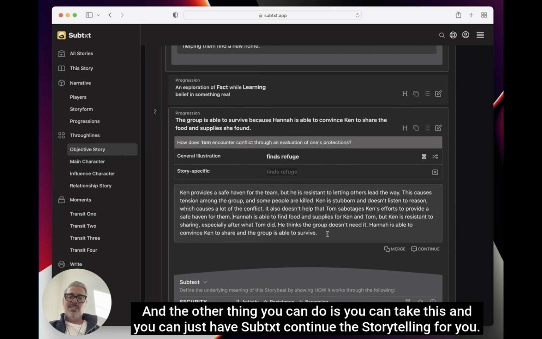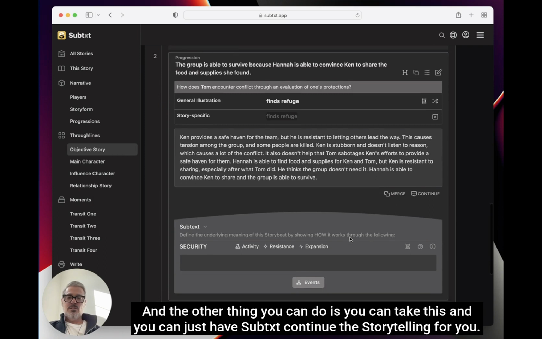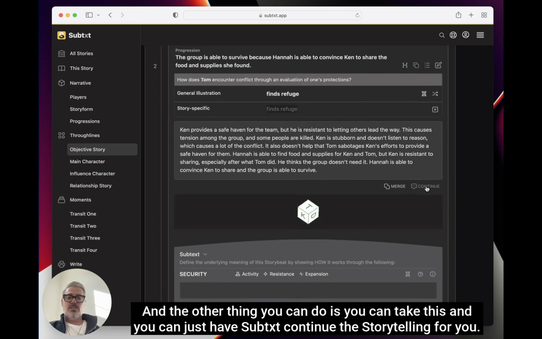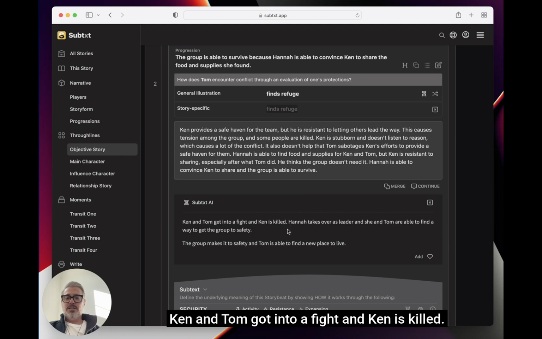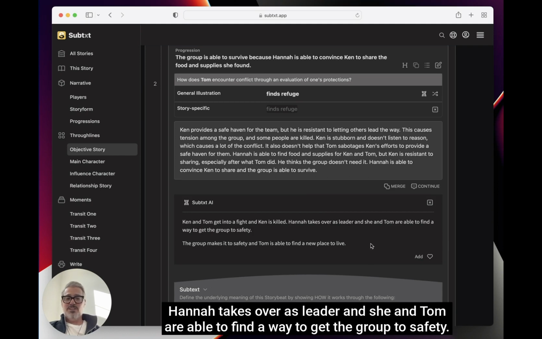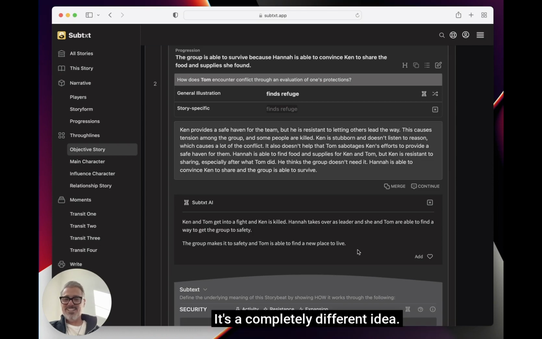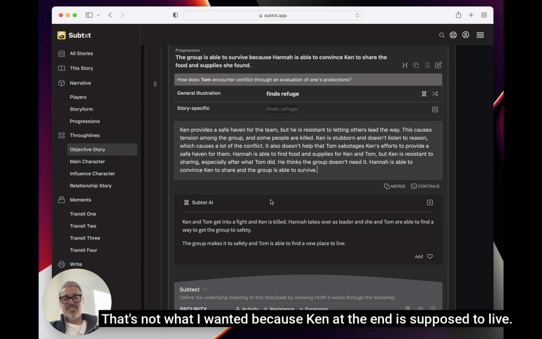And the other thing you can do is you can take this and you can just have subtext continue the storytelling for you. So let's see. Ken and Tom get into a fight and Ken is killed. Hannah takes over as leader and she and Tom are able to find a way to get the group to safety. It's a completely different idea. That's not what I wanted because Ken at the end is supposed to live.